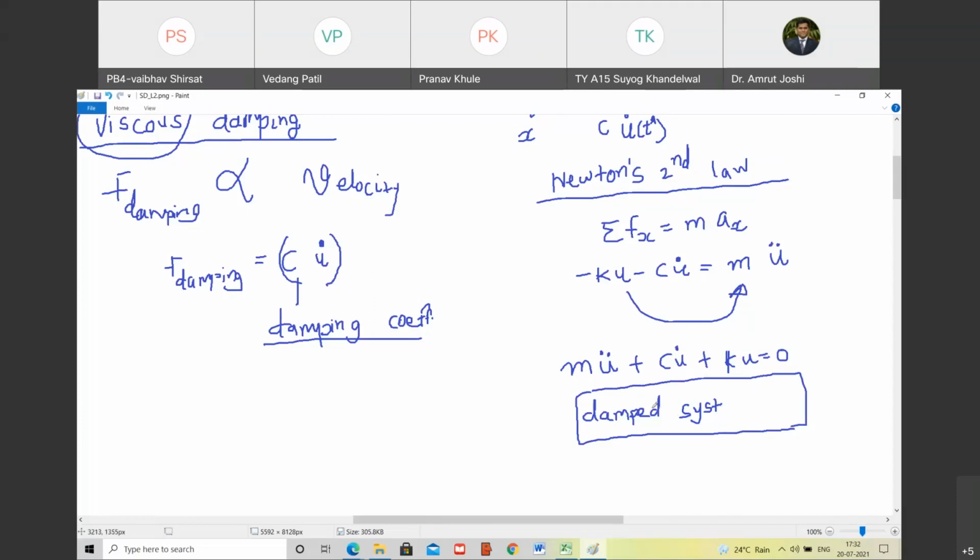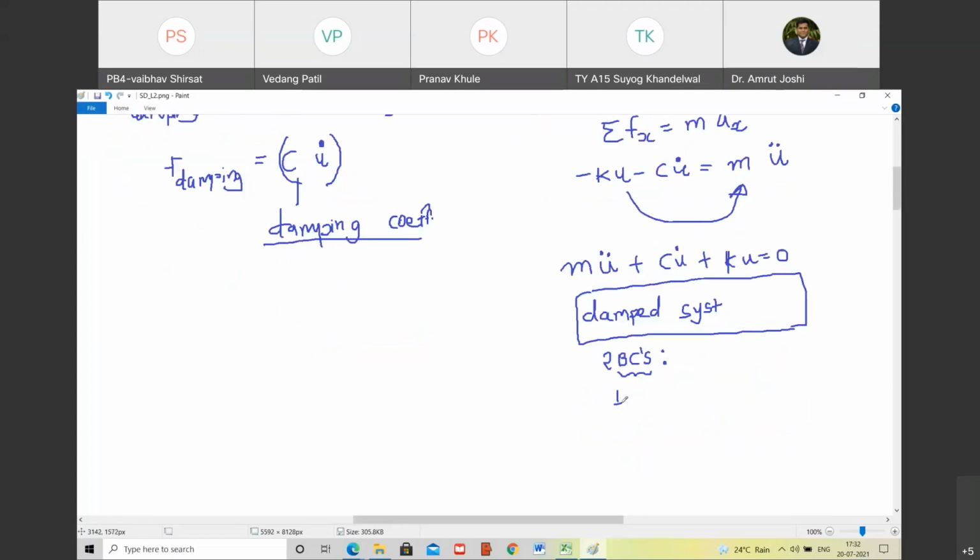How many boundary conditions are required to solve this system? What is the order of the equation? The order is 2 because acceleration is a double derivative. Correct. So if the order is 2, you are going to require 2 boundary conditions. And when the equation is in terms of time, sometimes boundary conditions are also referred to as initial conditions.